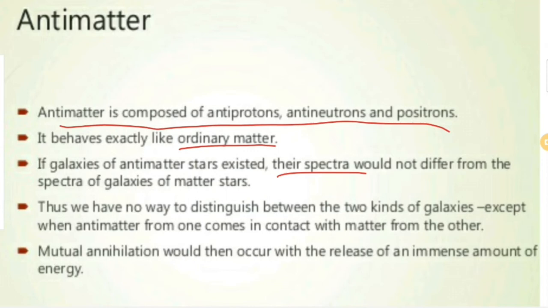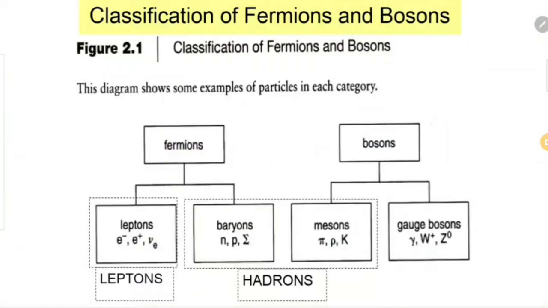And how can we distinguish between the galaxies of antimatter stars and the galaxies of matter stars? For that, the requirement is that antimatter from one galaxy should come in contact with matter from the other galaxy. Only then will some interactions occur and result in products, and by analyzing the products we can say which is antimatter and which is matter. So matter is composed of all particles and antimatter of all antiparticles, and in this case also mutual annihilation will occur when a particle and its antiparticle meet.